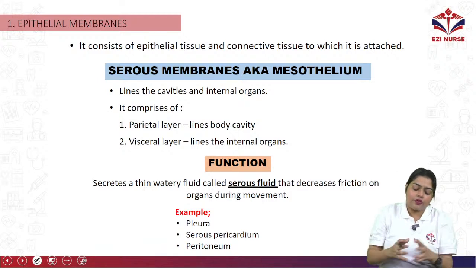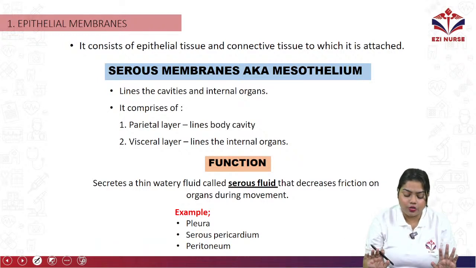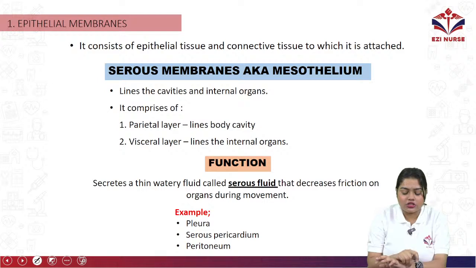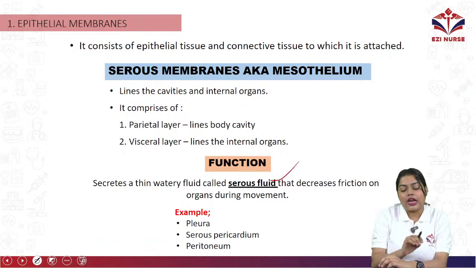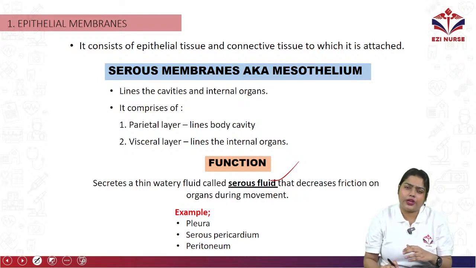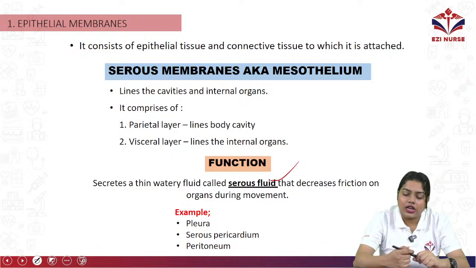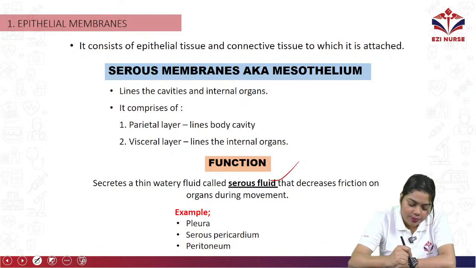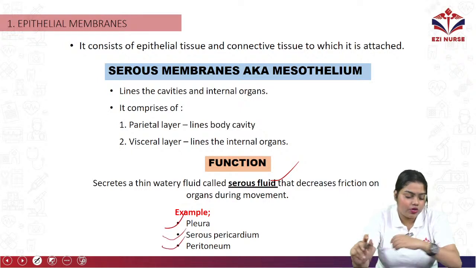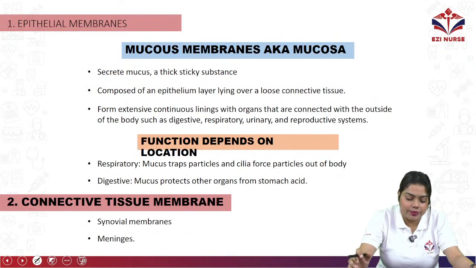So what is the function of this? The function is to secrete a thin watery fluid, which is called serous fluid, that will decrease the friction between the organs during movement, like for the lungs and all. Examples are pleura, which is for lungs, serous pericardium, and we have peritoneum. So these are different types of epithelial membrane.